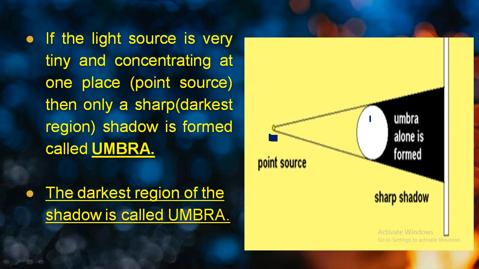This is a football. So you can see the path of the light in a manner. Due to that reason, you can see a very dark patch creating over here on the screen. So that dark patch is considered as the umbra. The darkest region of the shadow is known as umbra.